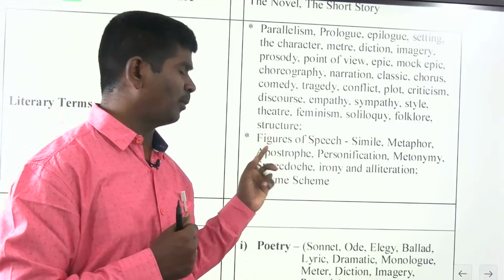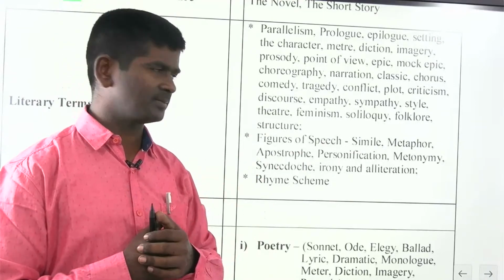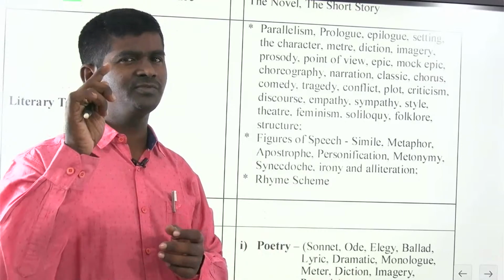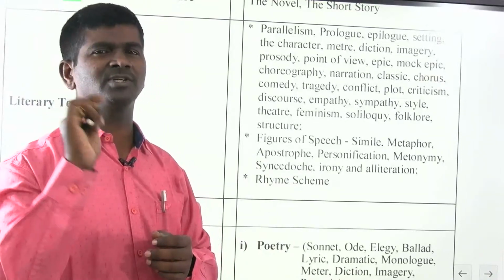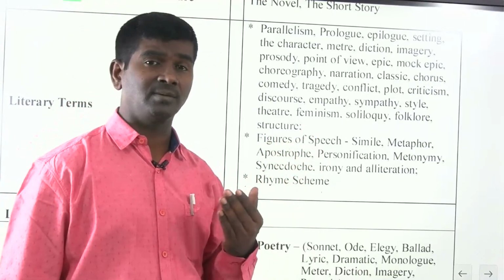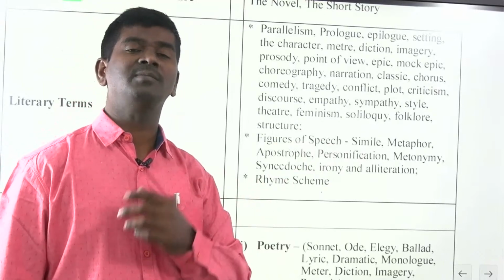Next, apostrophe. Apostrophe refers to a direct or indirect address to an absent person, like oh God, alas, or else it usually includes an exclamation mark. Like that: oh west wind, if winter comes, can spring be far behind? Oh liberty, what crimes have been committed in your name?